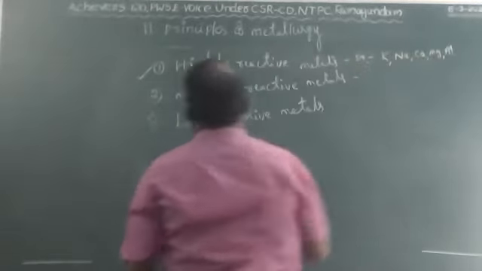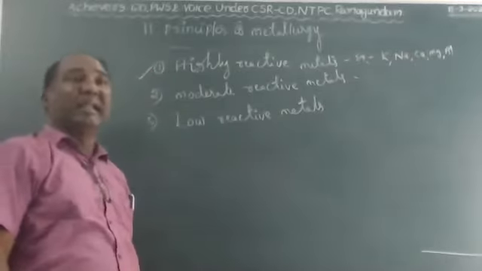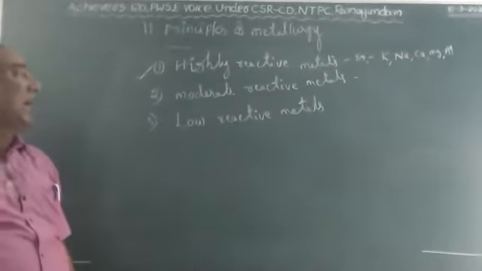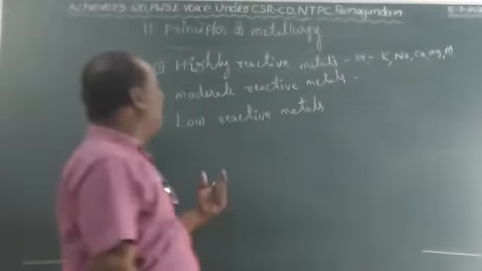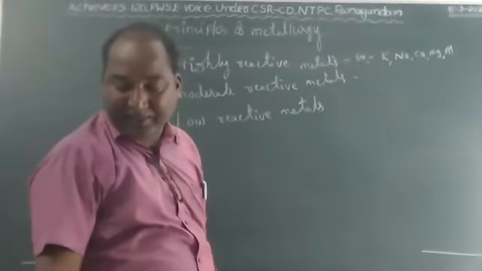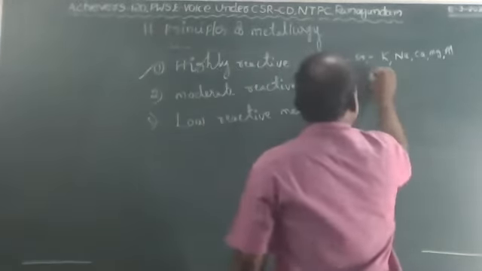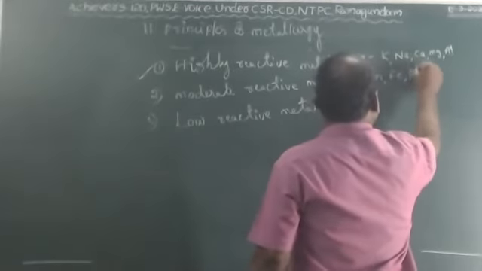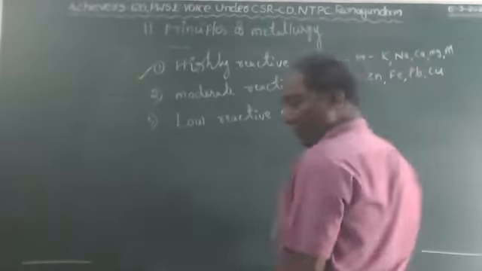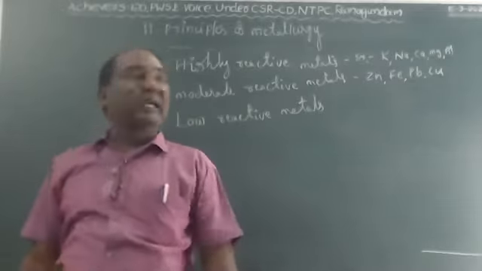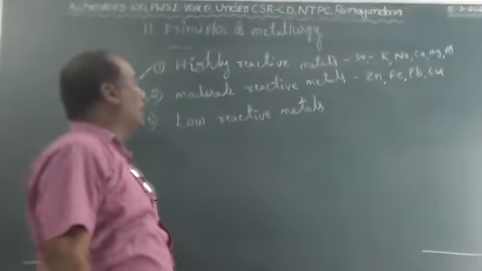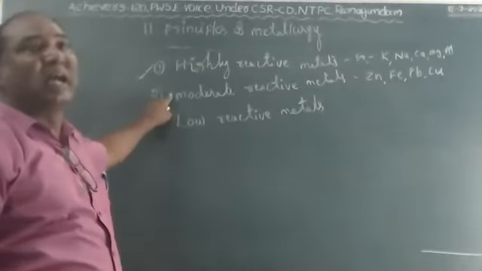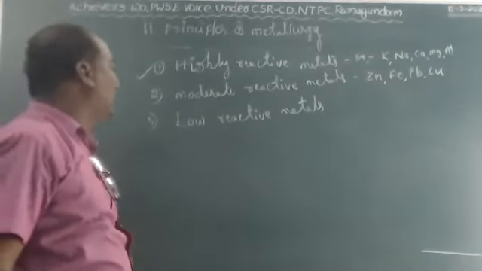Next one is moderate reactive metal. The reaction takes place in minutes and hours. They are called moderate reactive metals. Examples are zinc, ferrous, lead, and copper.